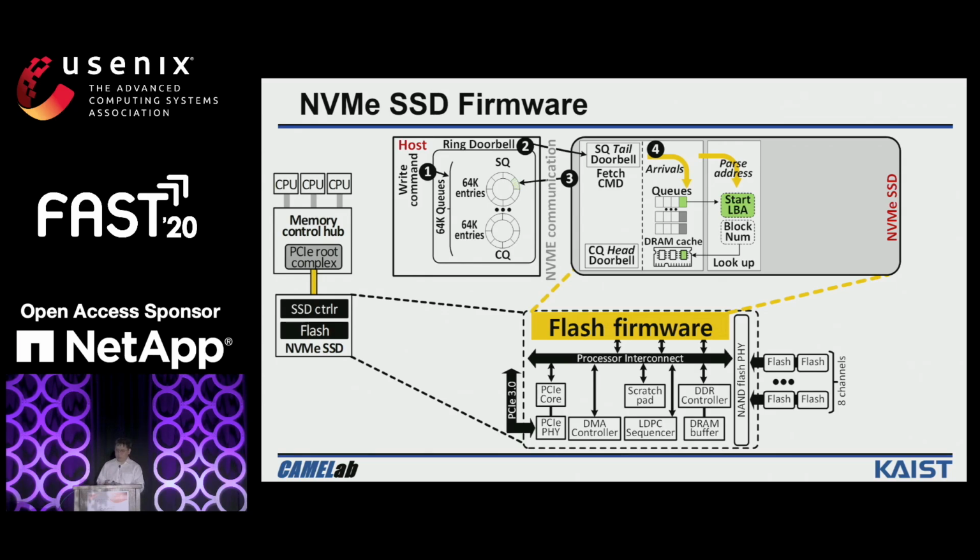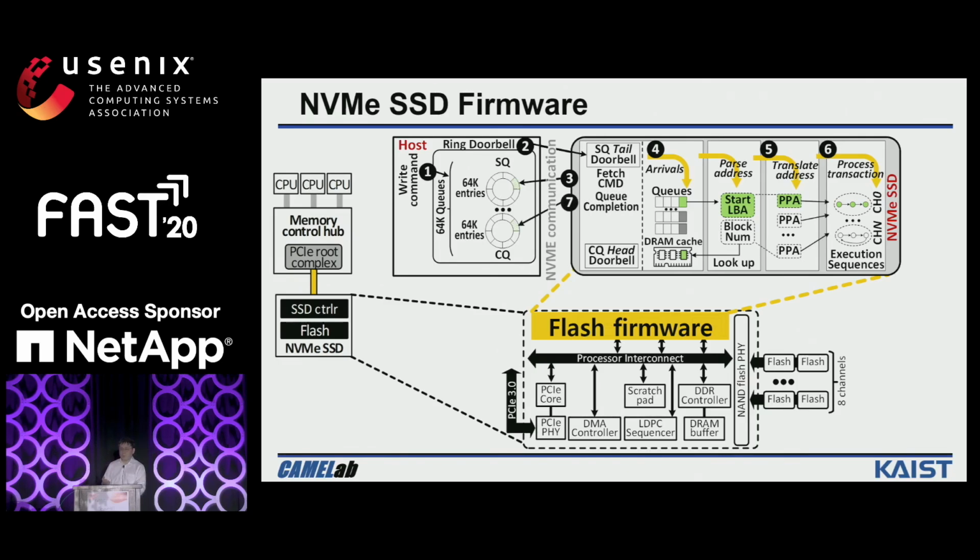The SSD firmware also checks if data exists in the DRAM cache. If not available, the SSD firmware will translate the request's logical block address to the physical block address. Afterwards, the SSD firmware will generate a timing diagram based on the request and then leverage the flash physical address to access the underlying NAND flash. Once all the tasks are complete, the SSD firmware also needs to compose the completion message and send it to the NVMe completion queue. It also informs the NVMe driver by using an interrupt. Afterwards, the NVMe driver will process the completion message and read the doorbell registers in the NVMe SSD.